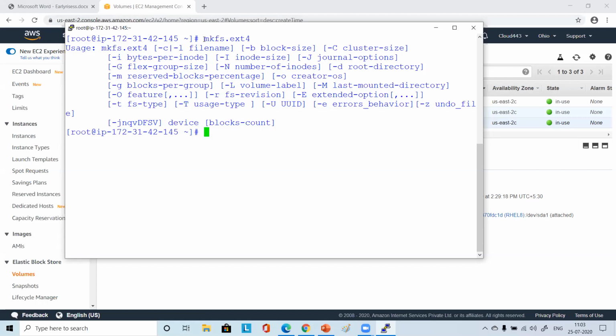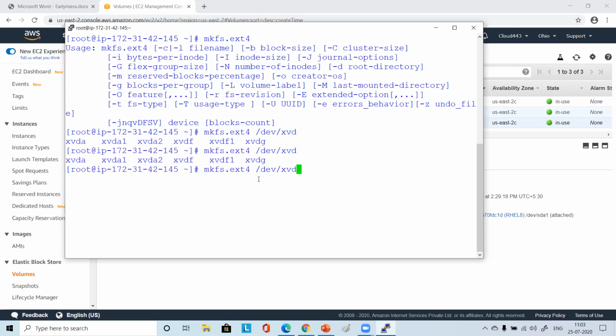So mkfs simply will not run. It requires somewhere to make the file system. Where will it make the file system if you don't give it? So where you want to make the file system, that is a device, right? And what is the name? xvd. Do you remember or forgot? If you forgot, not an issue. Do tab. Do tab 2 times.